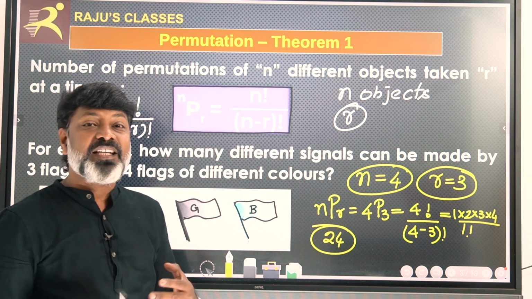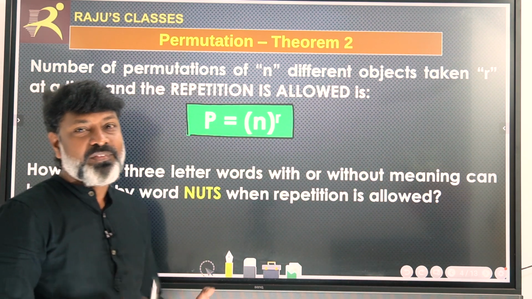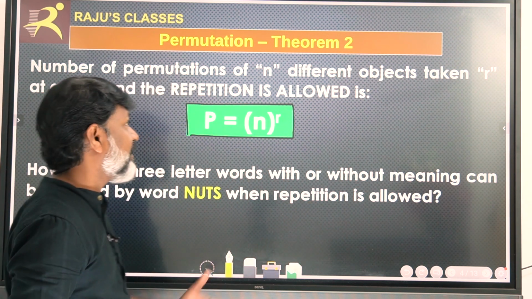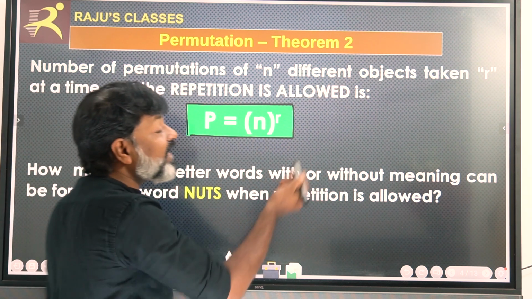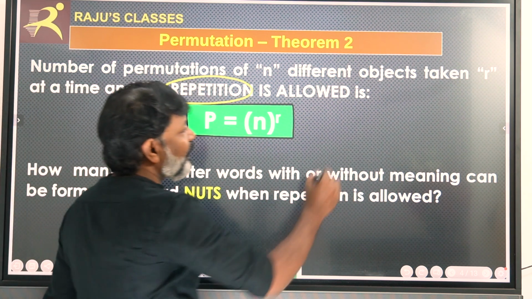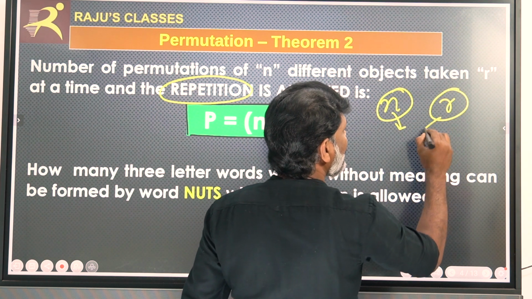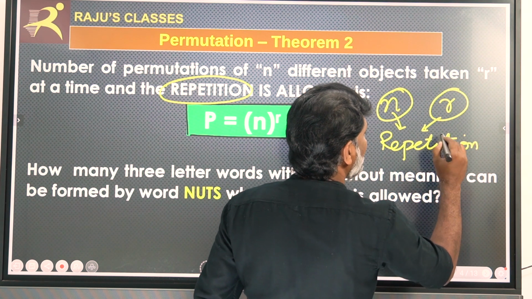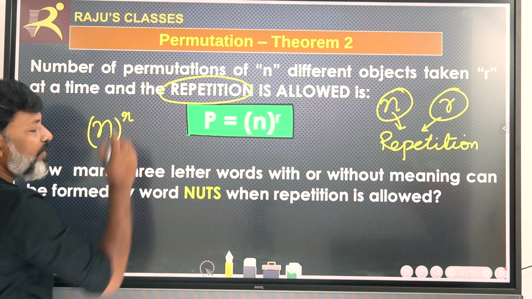Now let us discuss theorem number 2. Theorem number 2 is very, very important for ATC aspirants because many questions have already been asked based on this. According to this theorem, there are n different objects taken R at a time and repetition is allowed. This is very important. Repetition is allowed. So in this case, the number of possible permutations is n power R. That's it. N power R.